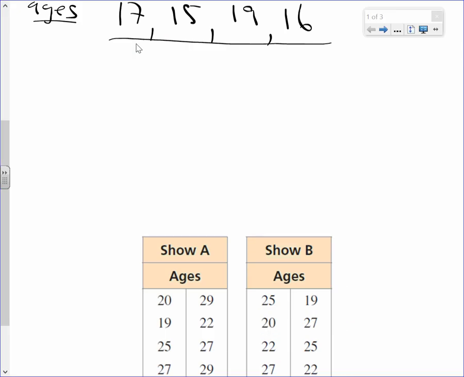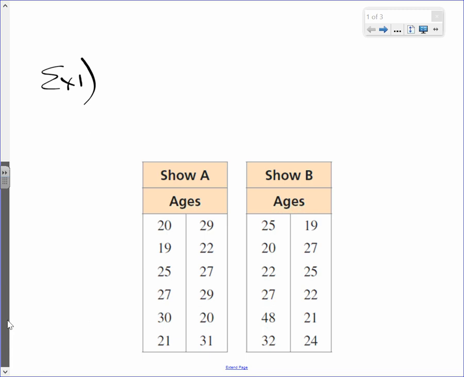Example 1, go ahead and copy this down. This is data.